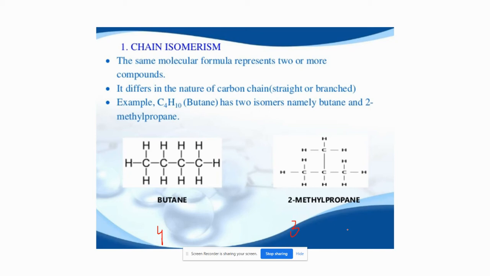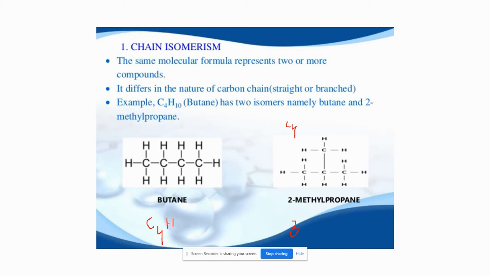So they differ by the chain, but ultimately they have the same molecular formula. How many carbons? 4 carbons, C4. Here again 4 carbons. Count the number of hydrogens: 1, 2, 3, 4, 5, 6, 7, 8, 9, 10.